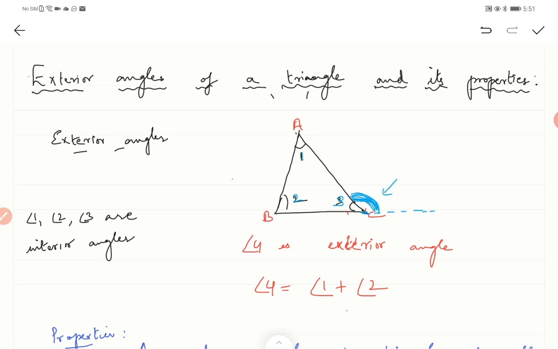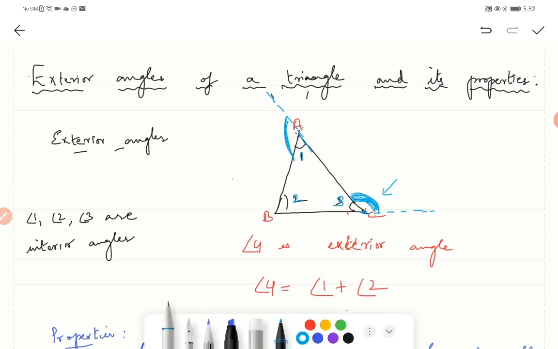You can get your exterior angle here as well. If I extend this line CA, the angle formed here is also exterior. So instead of extending BC, I can extend AC on this side. I can do it like this also, that is also correct. Now if I extend this line here, this angle formed is an exterior angle. So I hope it's clear.